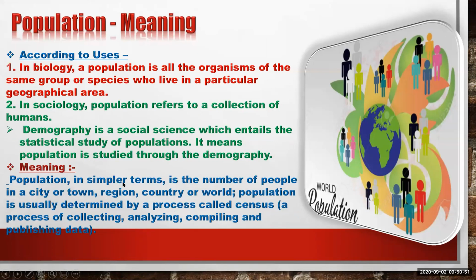Population, in simple terms, is the number of people in a city or town, region, country or world. Population is usually determined by a process called census, the process of collecting, analyzing, compiling and publishing the data.